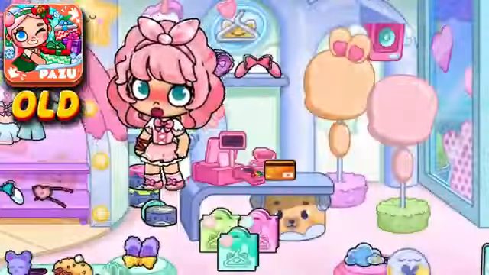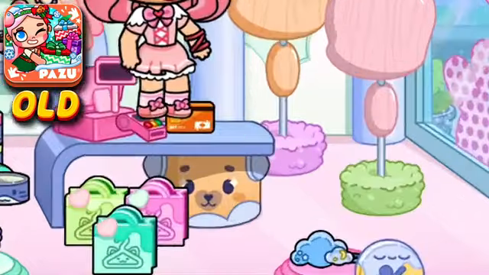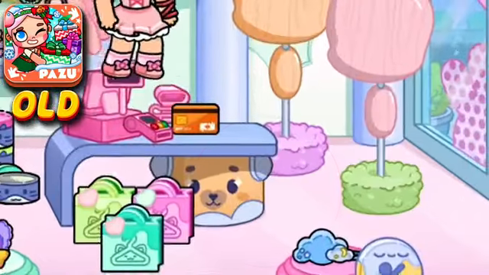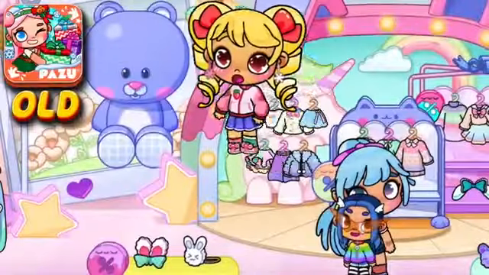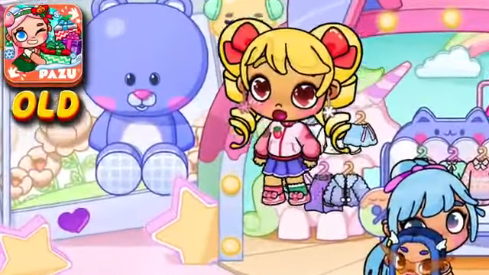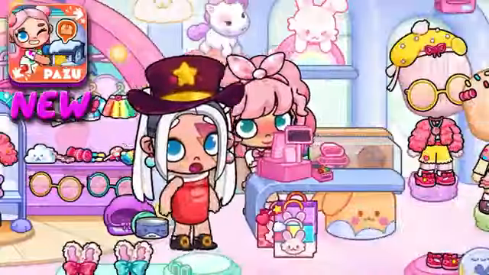In the old Avatar world, there were much fewer secrets. For example, in the Kawaii store, there was no secret with 5 toys near the checkout. And there is no mannequin here on which new exclusive clothes are hung every week. Here is the secret I was talking about.